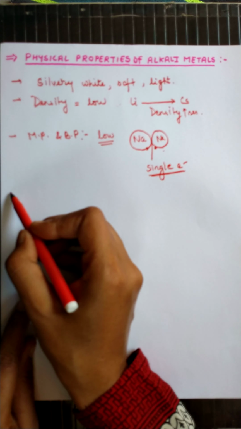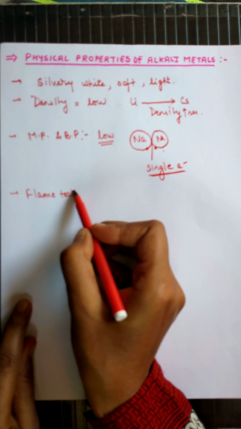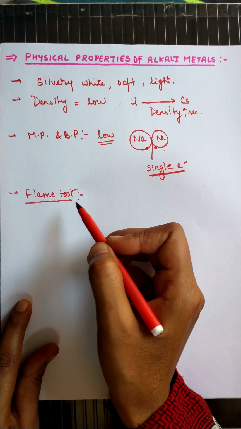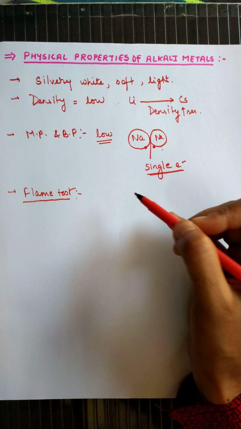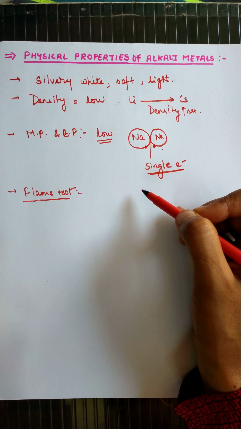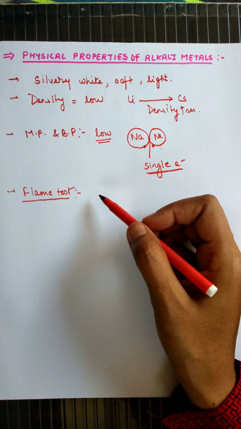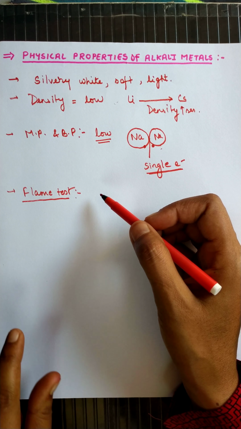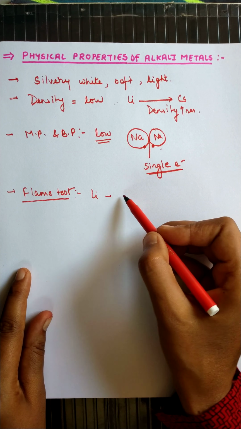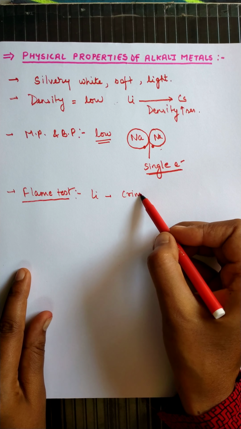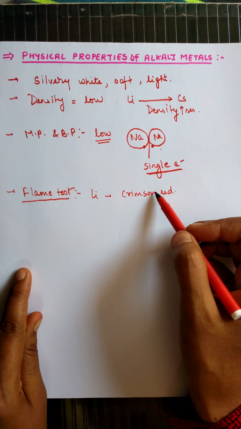Now next one is about the flame test. Students, flame test means we will take some amount of alkali metal on a spatula and we will burn it. During the flame, the alkali metals will give different colors to the flame. Lithium burns with crimson red color.